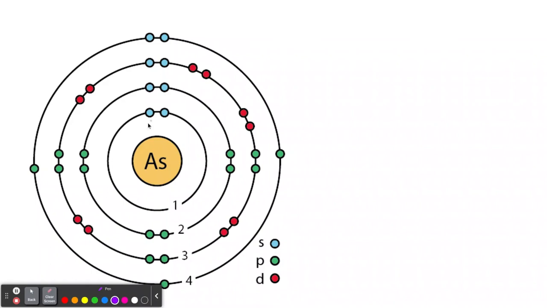So let's look. We have its 2 in the K. Remember, this is the K, the L, the M, the N orbits. And these are the subshells or the suborbits. And S is up to 2. What's P? You remember. Up to 6. And D's up to 10. By the way, there's also F, which is up to 14.